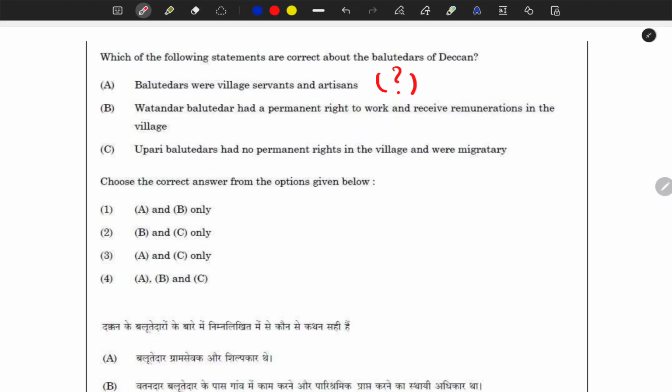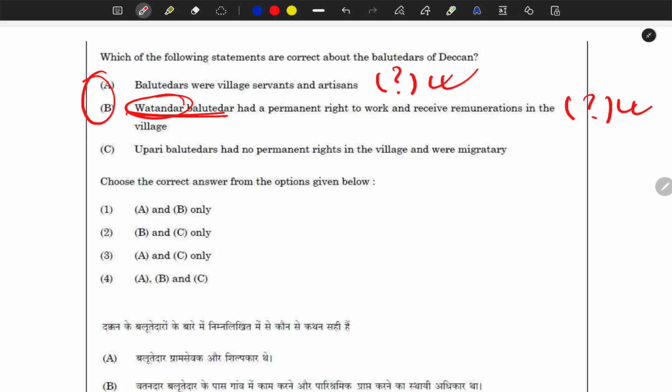Watandar Balutedars had a permanent right to work and receive remuneration in the village. You see, these two statements are very related. If you do a word breakdown of Watandar, you see that it has some sort of permanent nature, as far as the Middle Ages are concerned. So this statement might be true, but making it true will make this also true.